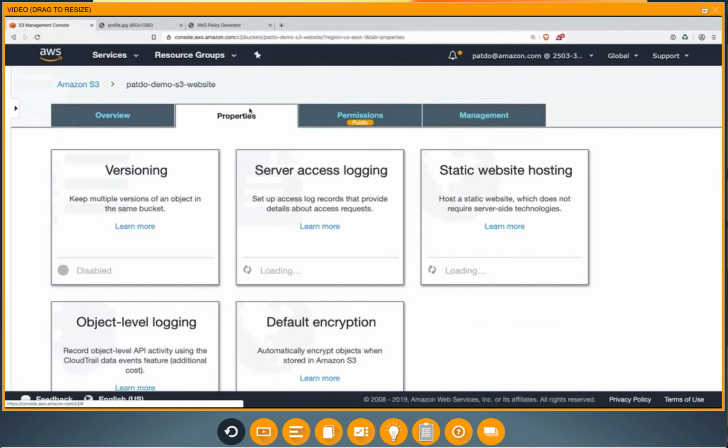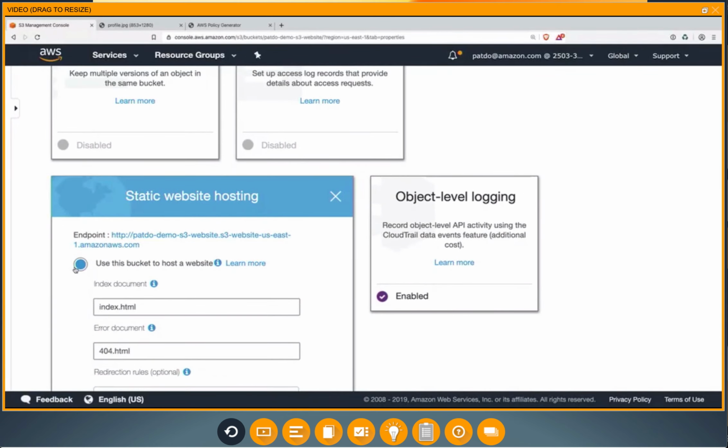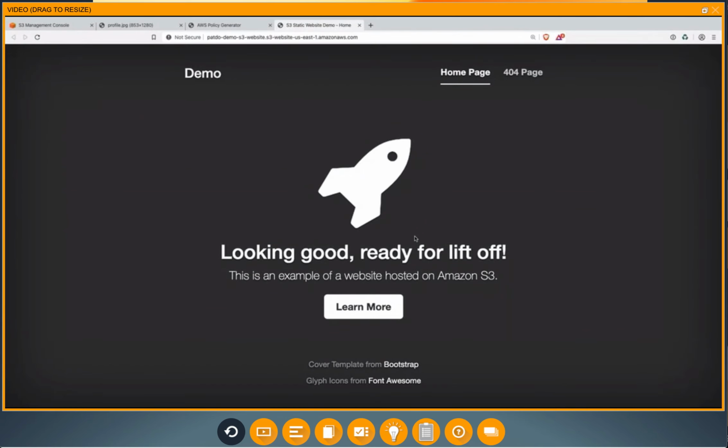And I've configured this bucket to be a static website by configuring static website hosting and enabling it here with all traffic going into our index HTML when they go to our endpoint. So we can open this up, and you can see here we have a static website hosted on S3. Those are some features of S3. I hope you learned something. Let's go back to our slide deck.